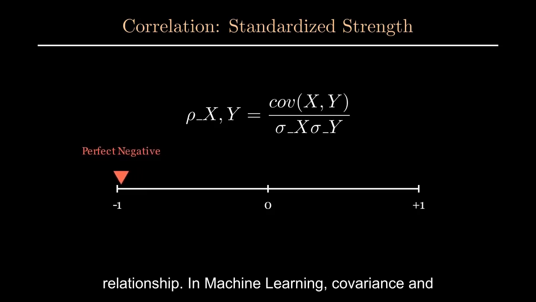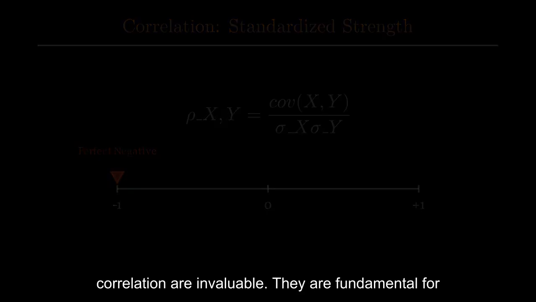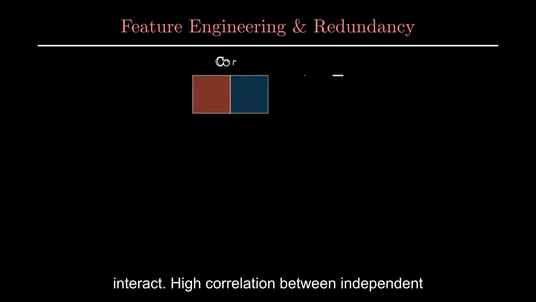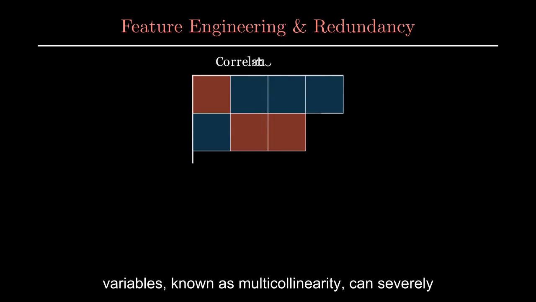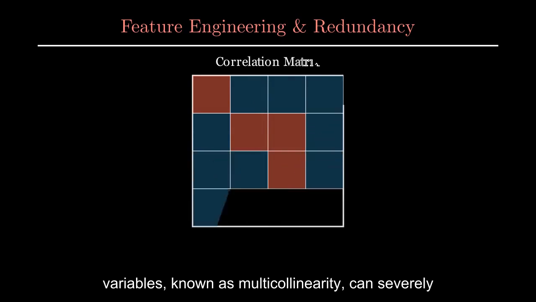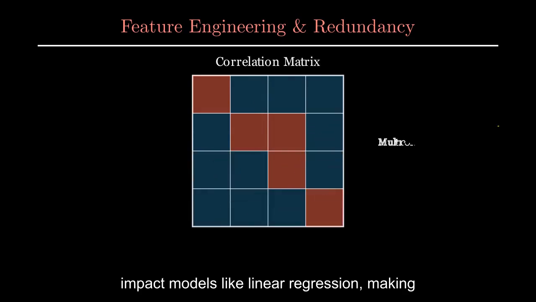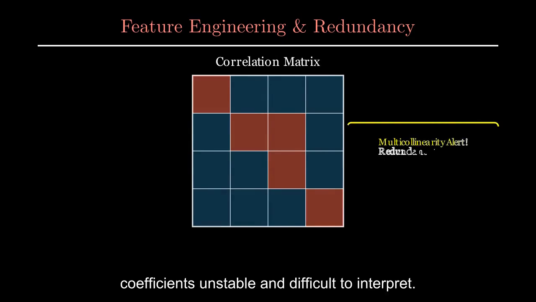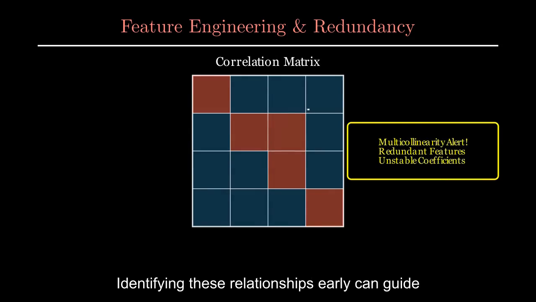In machine learning, covariance and correlation are invaluable. They are fundamental for feature engineering, helping you understand which features might be redundant or how they might interact. High correlation between independent variables, known as multicollinearity, can severely impact models like linear regression, making coefficients unstable and difficult to interpret. Identifying these relationships early can guide feature selection or regularization techniques.